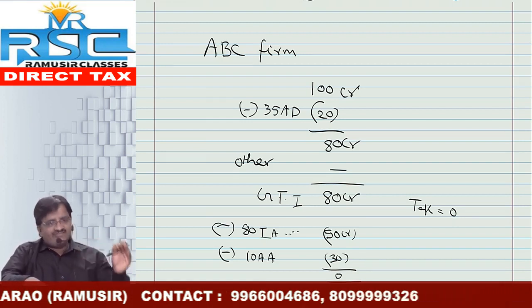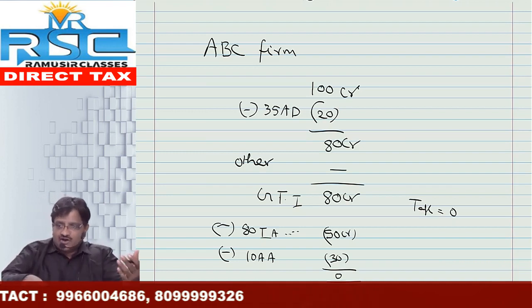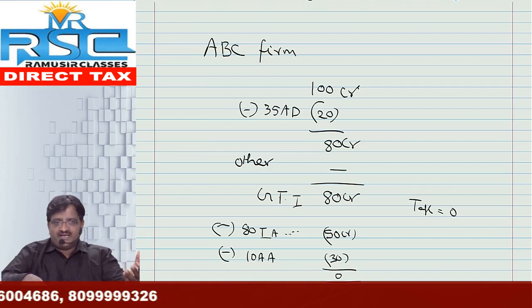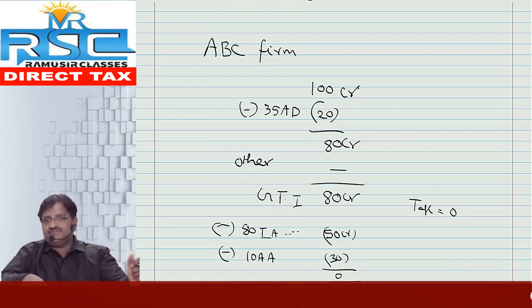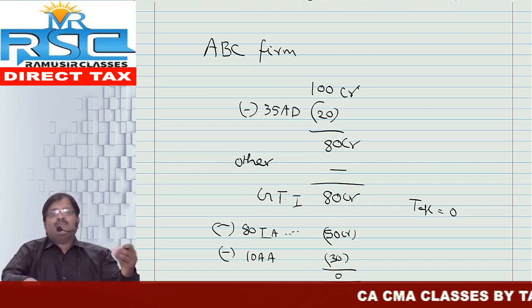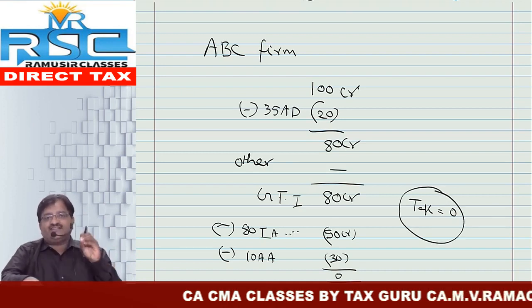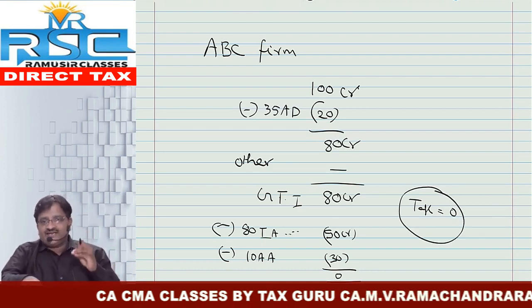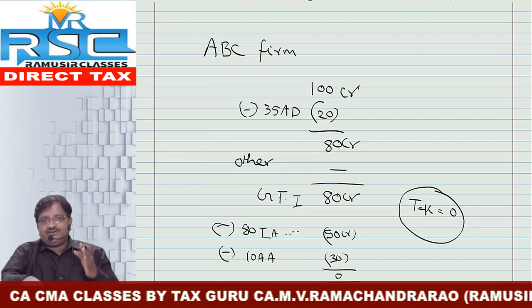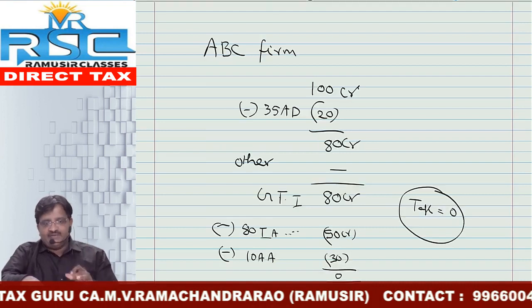Now, if every entity does like this, how will the Government of India run the show? How will the government pay the general public or poor people as pension, or run social welfare schemes? For that purpose, they wanted to collect some amount of tax even from entities in the zero tax bracket. So they introduced a concept called alternative minimum tax. In short, it is known as AMT.